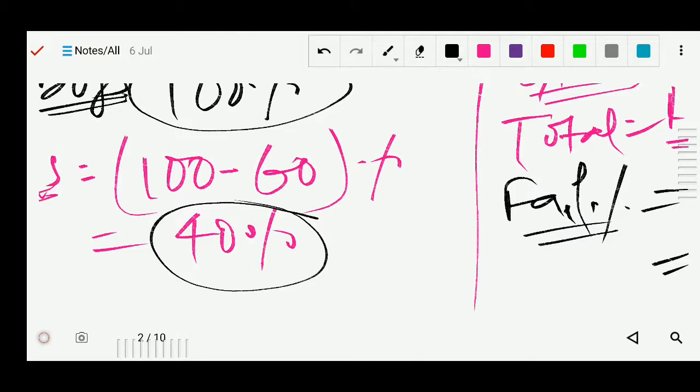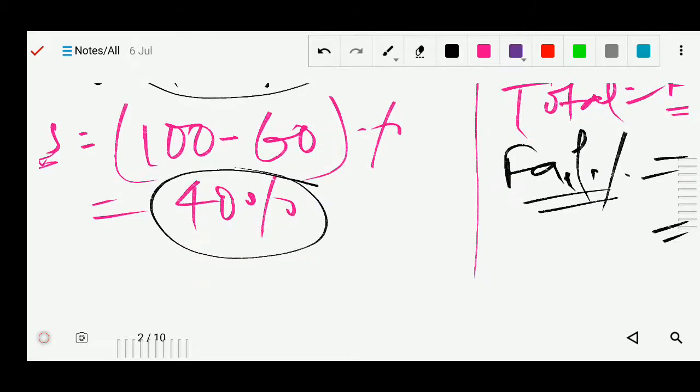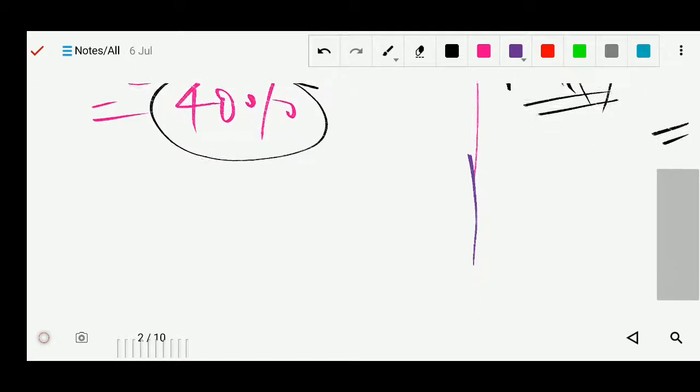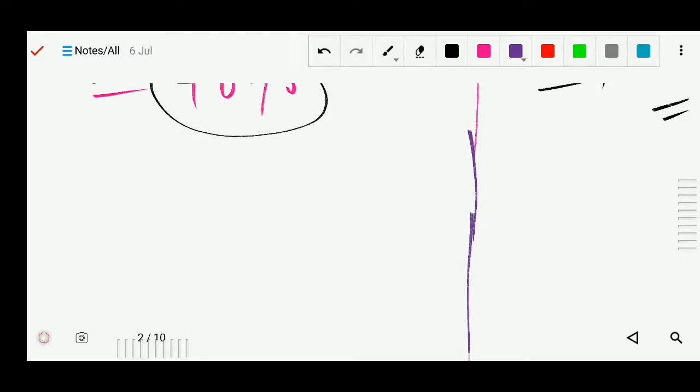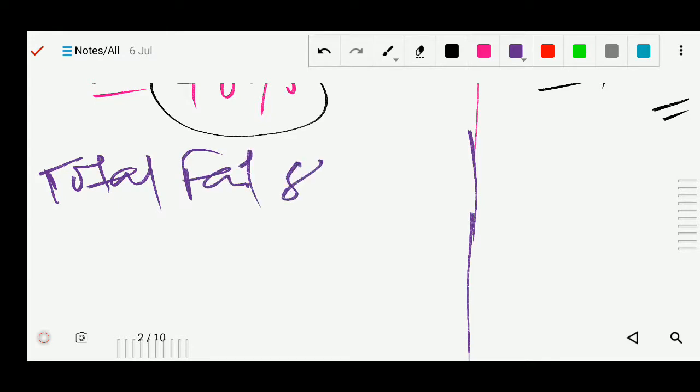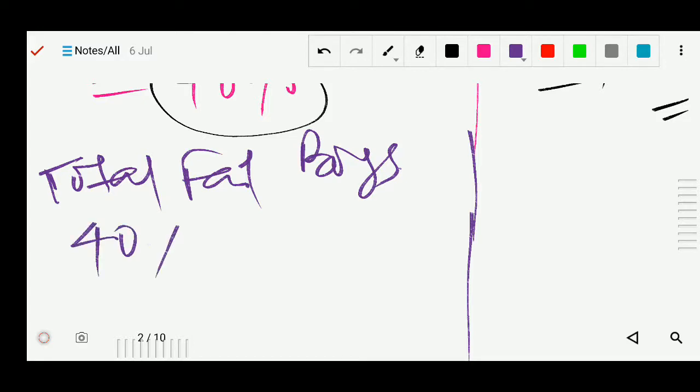Now we can find out, the values are given, means total number of boys is given. Okay, so total number of boys is given 640. So we can find how many failed. So total failed boys, so 40% of 640, it is given in your question.